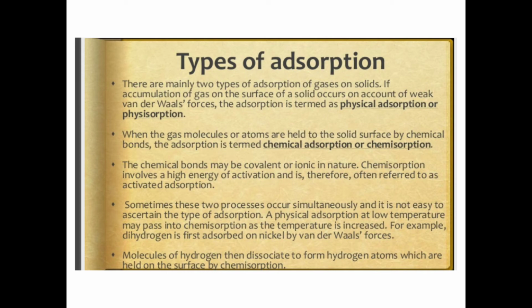Chemisorption involves a high energy of activation, and it is therefore often referred to as activated adsorption. Sometimes these two processes occur simultaneously, and it is not easy to be certain of the type of adsorption. A physical adsorption at a low temperature may pass into chemisorption as the temperature increases. For example, dihydrogen is first adsorbed on nickel by van der Waals forces. Then the hydrogen molecules dissociate to form hydrogen atoms, which are held on the surface by chemisorption.